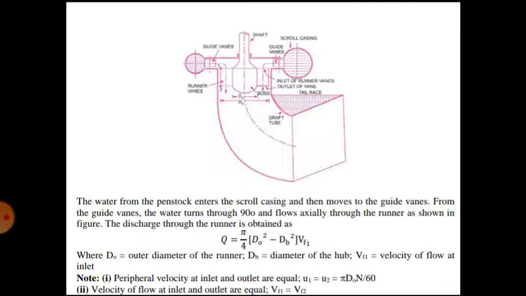The flow is radial only at the inlet. At the outlet, the flow is axial. That is called the Francis turbine. How did the Kaplan turbine evolve? We are going to that portion.